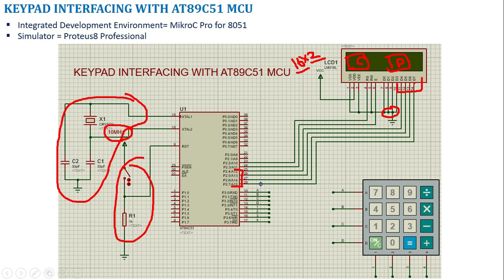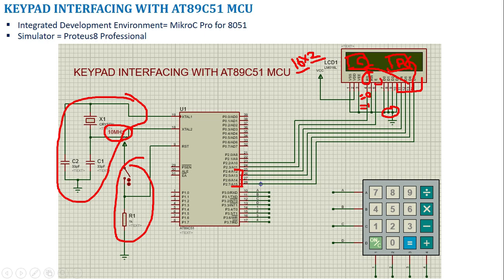So in order to differentiate whether it is a command or data, we make use of this RS line. If this RS is set to be 0, then the D4 to D7 will go to the command register. If RS is 1, then D4 to D7 will go to your data register. If RS is 0, the data will be treated as a command. If RS is 1, data will be treated as the ASCII value to be printed.